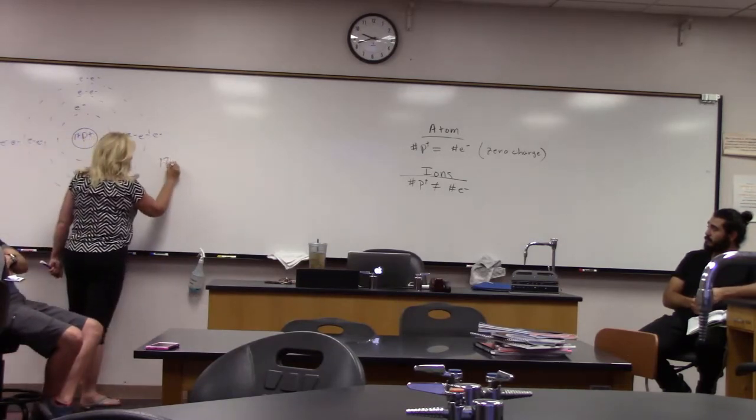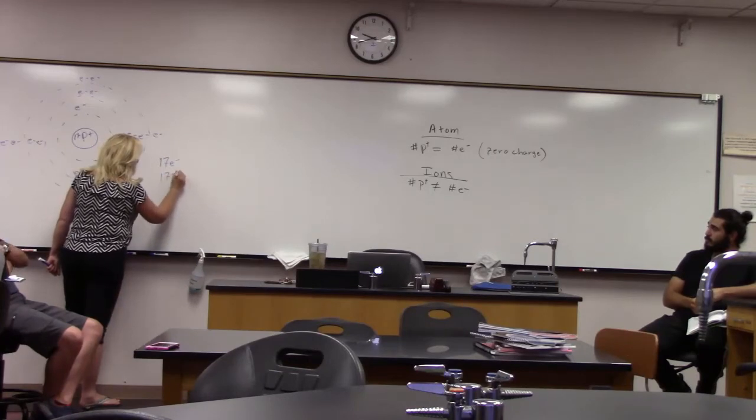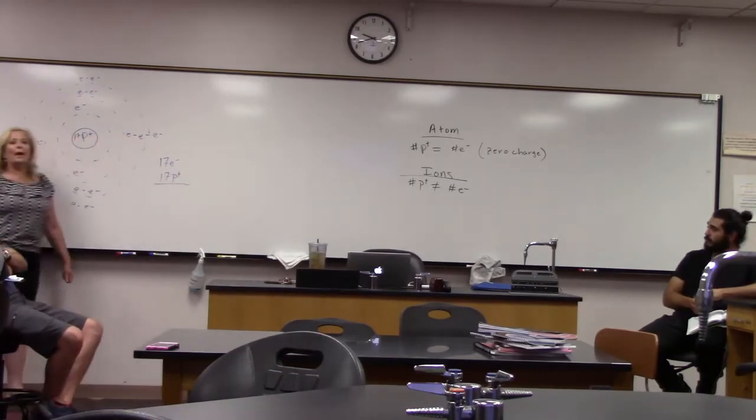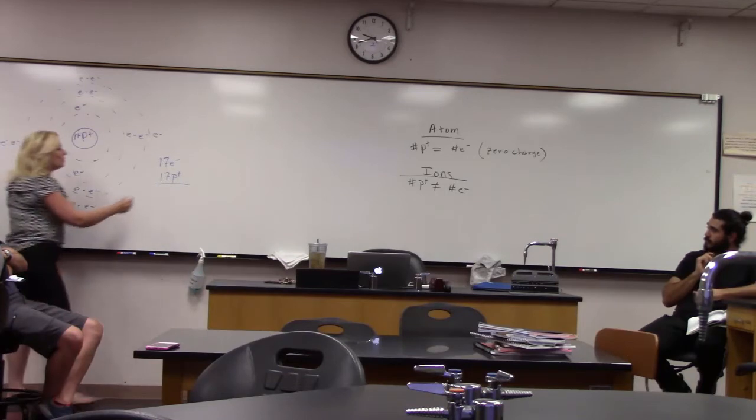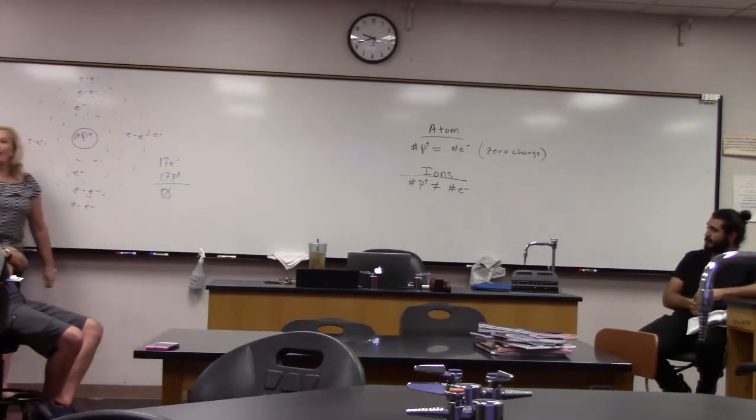So we have 17 electrons, 17 protons, and if you remember I told you atoms have to have an overall 0 charge. So this would be an atom for sure. Okay, let's try another one.